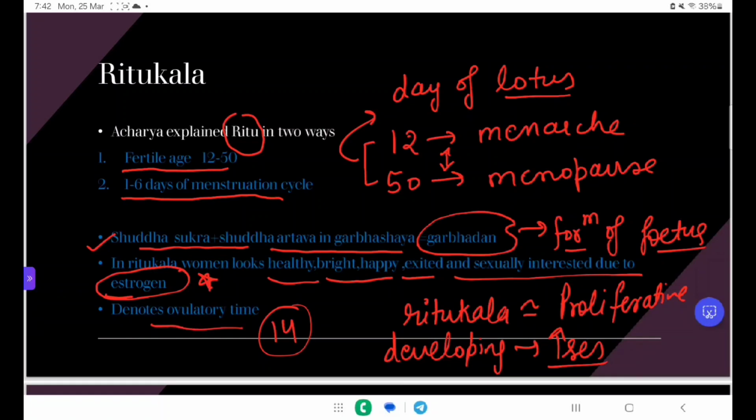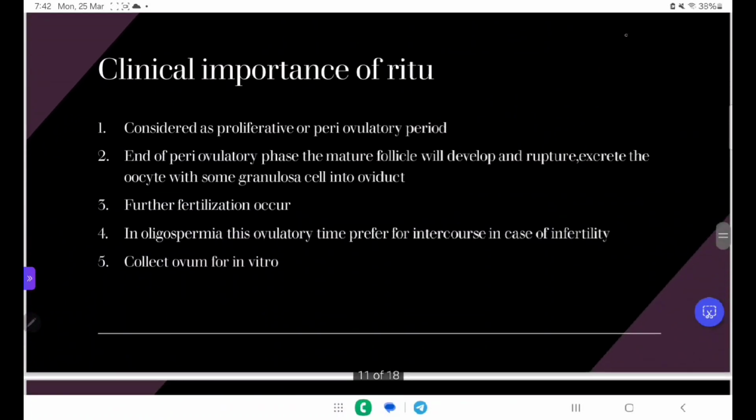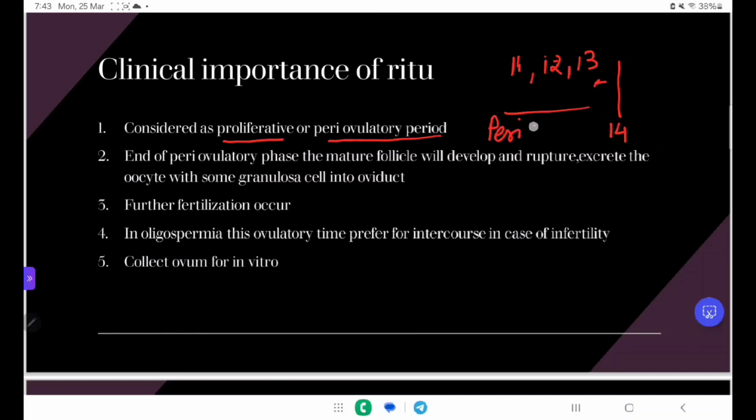So this period Ritu Kala denotes the ovulatory time in women. Now we see some clinical importance of Ritu. Ritu is considered with the proliferative phase or peri-ovulatory period. Like this is the 14th day ovulation, and this is the 11th, 12th and 13th day. This is known as the peri-ovulatory period, near the ovulation.